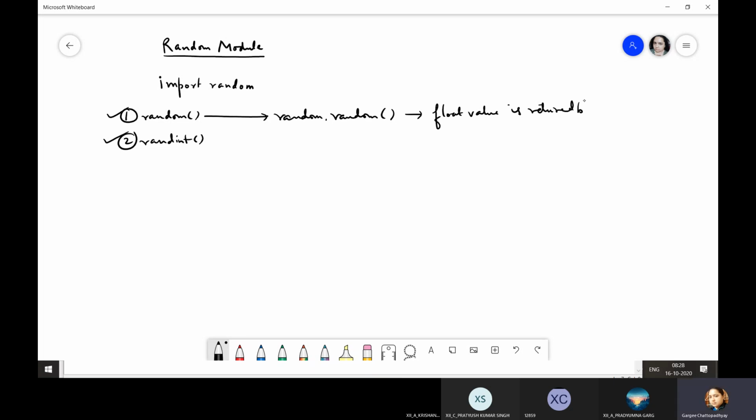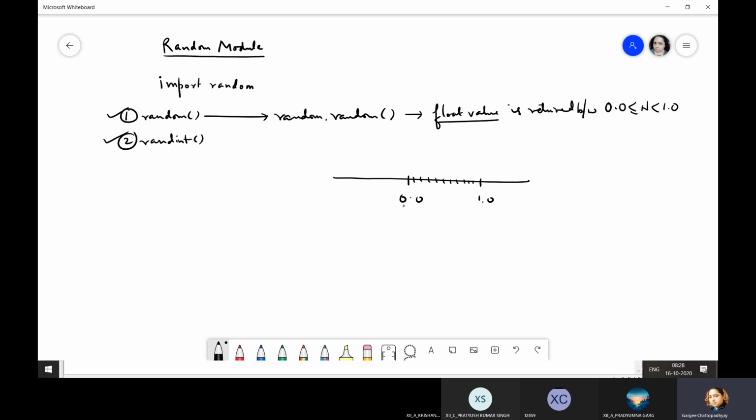Okay, between 0.0 and 1.0, but 1.0 is not inclusive. That is on the number line. You have 0.0, you have 1.0. Although they are integral values, because this function returns float values, it returns any float value which lies in between this range.